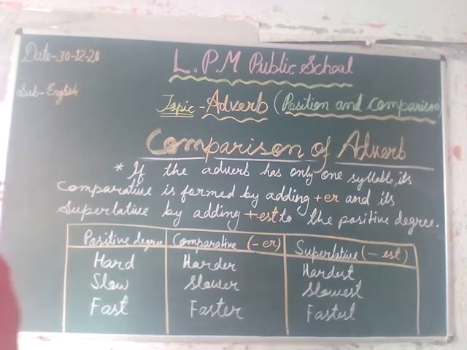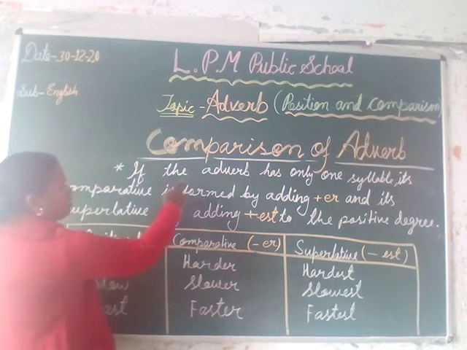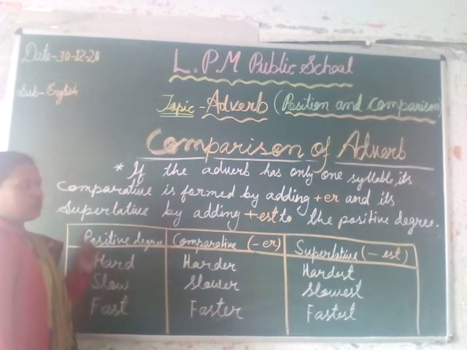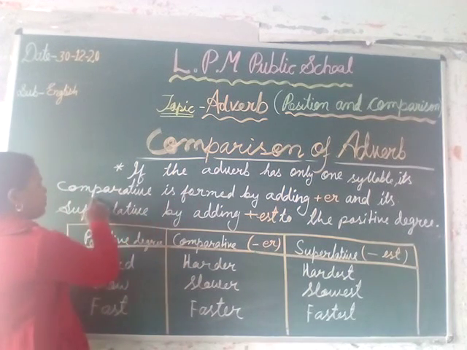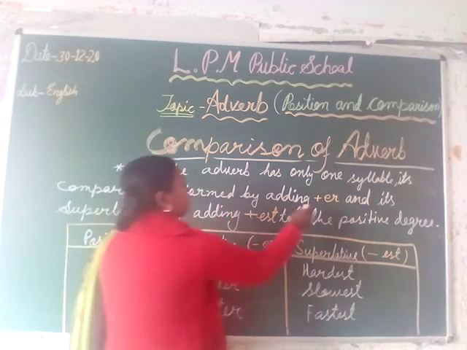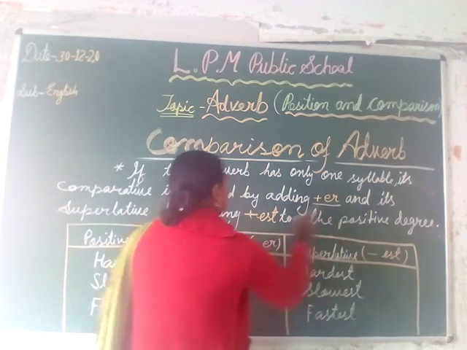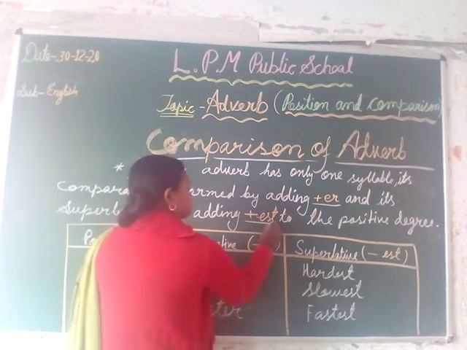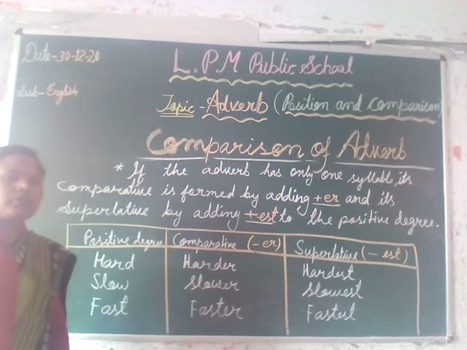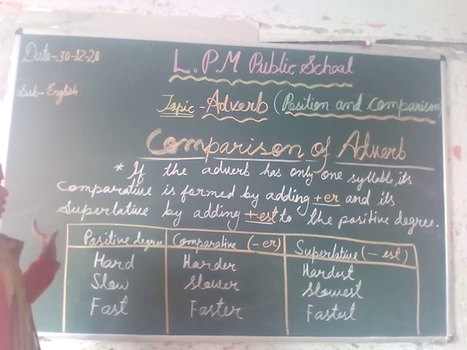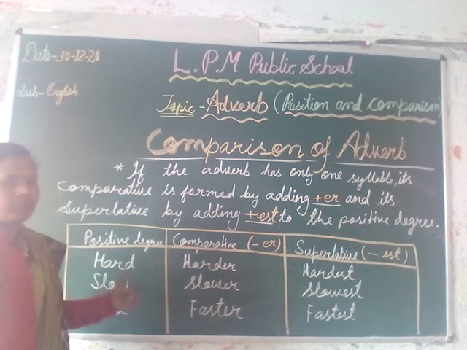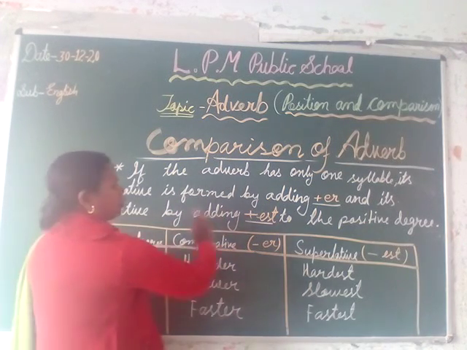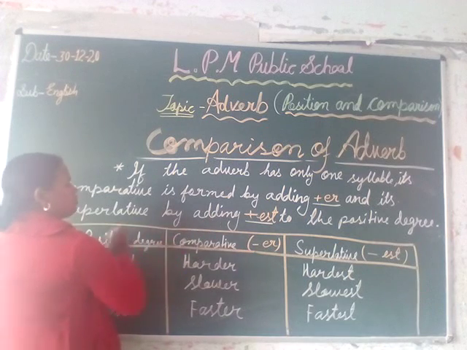The first rule of comparison: if the adverb has only one syllable, then its comparative degree is formed by adding er, and its superlative degree is formed by adding est to its positive degree. It means we form the comparative degree by adding er and the superlative degree by adding est.